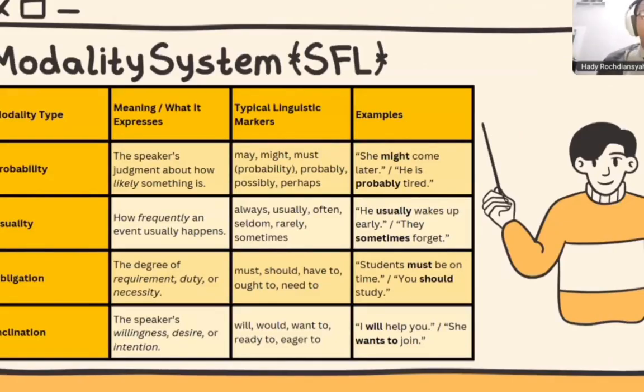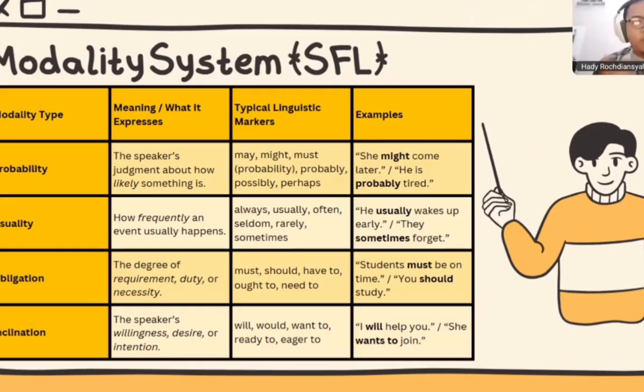Okay, so there is so much explanation that I share with all of you in these meetings. There are four modality types in systemic functional linguistics. The first one is probability, and then usuality, obligation, and inclination.